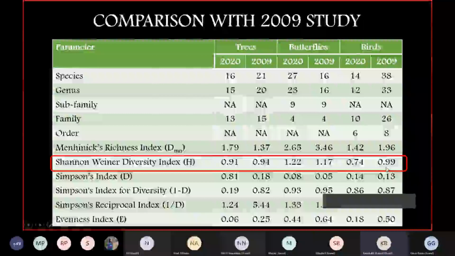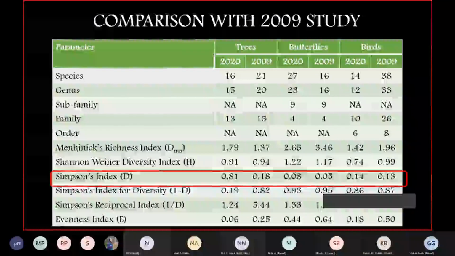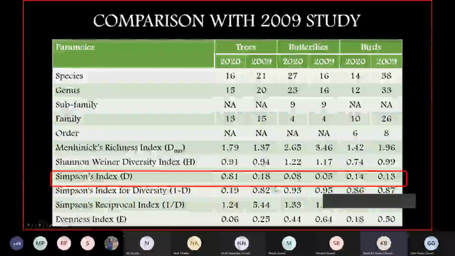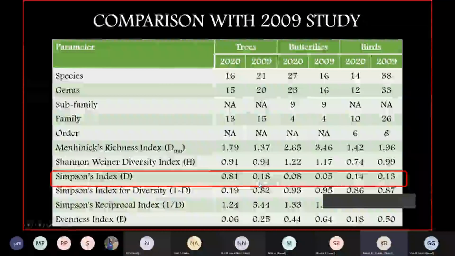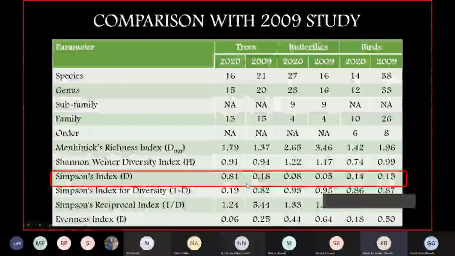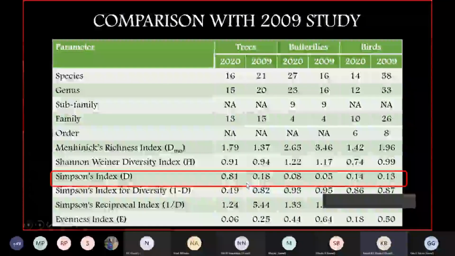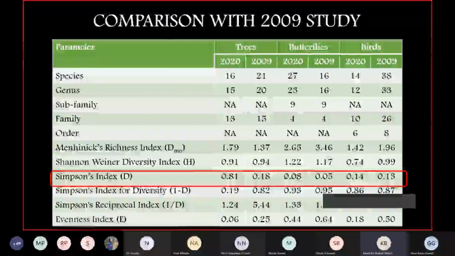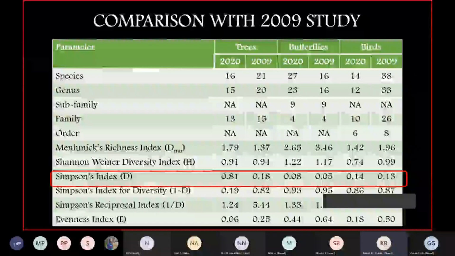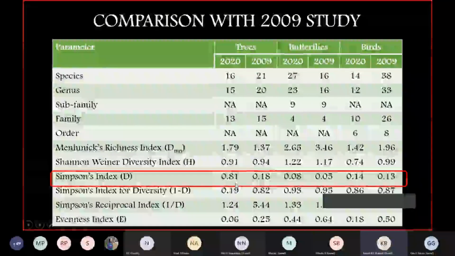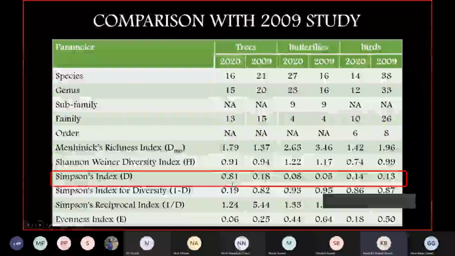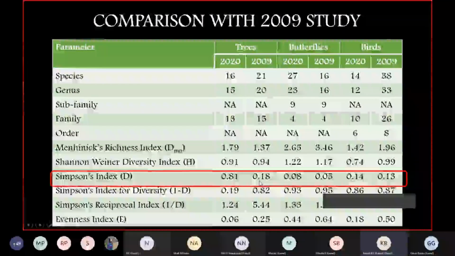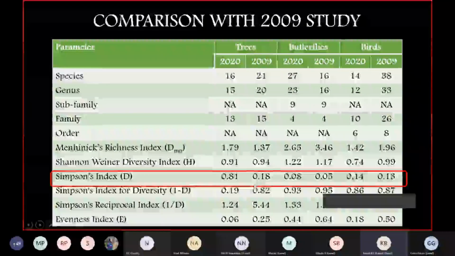Can we go to the Simpson's index, Gauri? Simpson's index paints a different picture altogether. The Simpson's index, as I spoke about, talks about the abundance, or rather it talks about the dominance. So if you look at it, the value in 2020 is closer to 1. So there is dominance of 1 species. If you look at it, teak has dominated this particular part. Whereas in 2019, the dominance was less, 0.18.